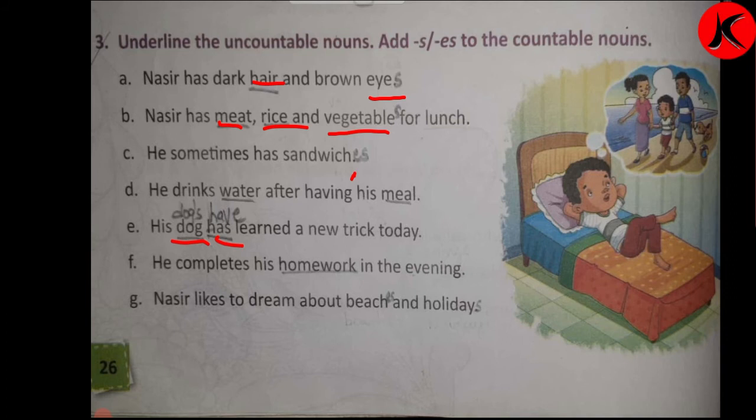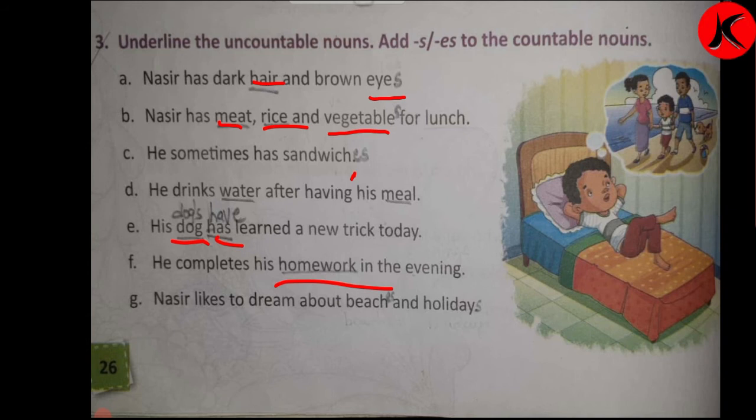He completed his homework in the evening. Here homework is a noun. What is homework? We have to underline it. It is uncountable. Right? He completed his homework in the evening. He has got homework in many subjects. So what he will do, he will complete it in the evening.